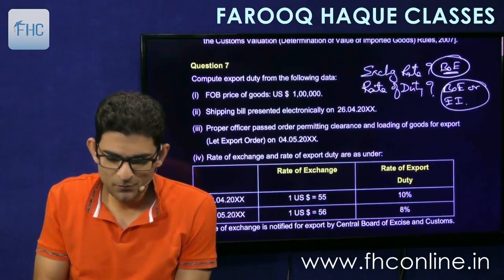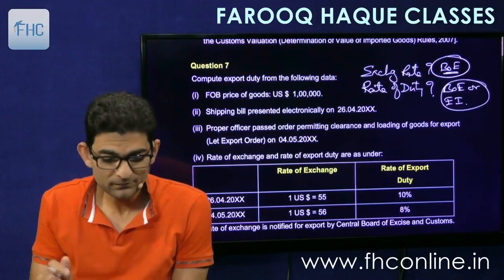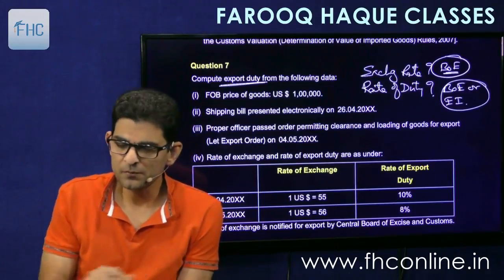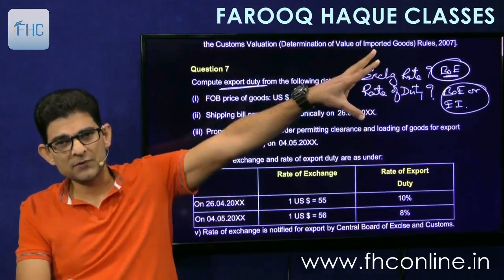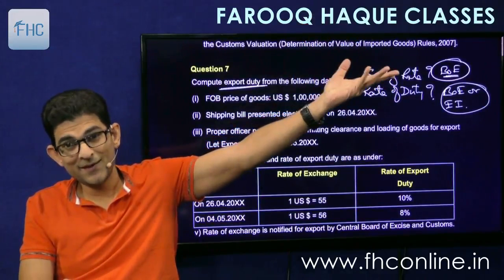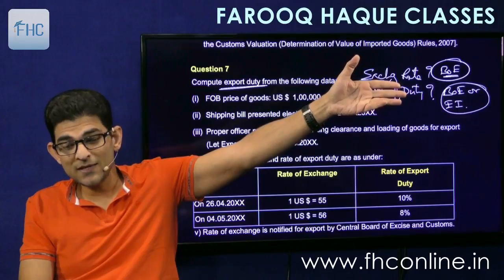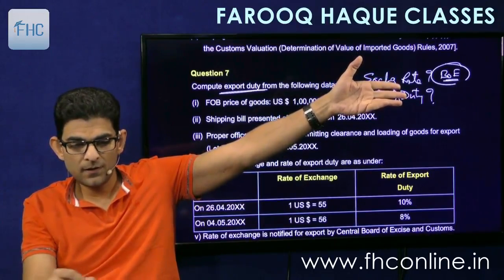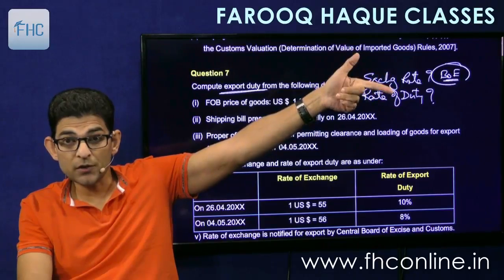So a part of this question is based upon these facts. Compute export duty. Oh, this is export duty, so no problem. This is for imports I have explained. Now for export, the bill of entry will become the shipping bill. Simple. And the rate of duty is taken in case of export, let me write export also here, as on the day of clearance order.